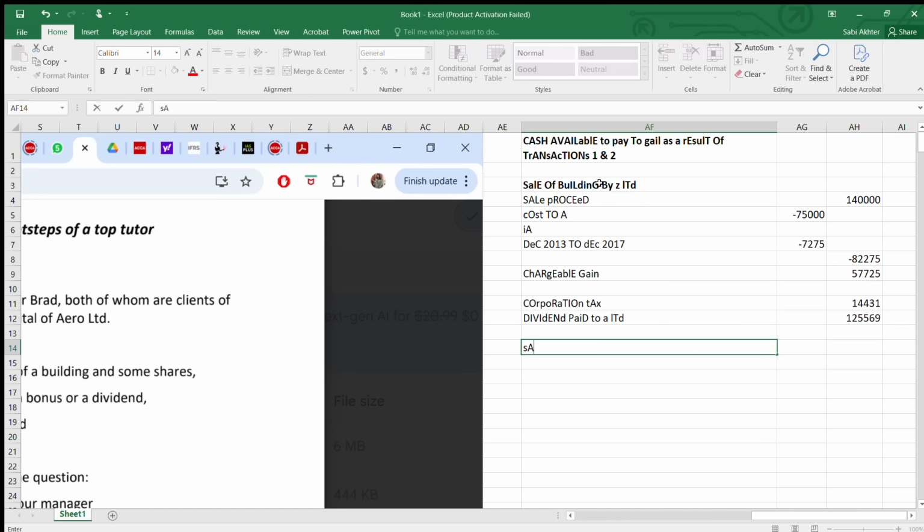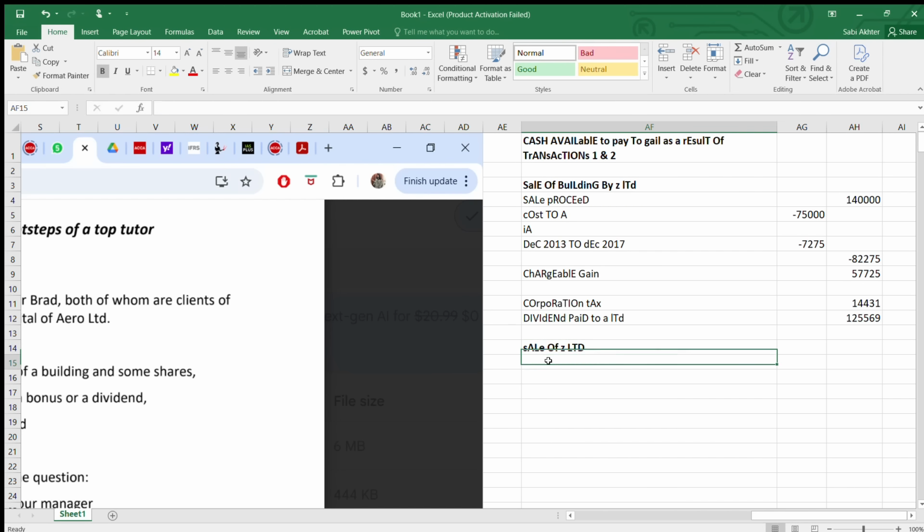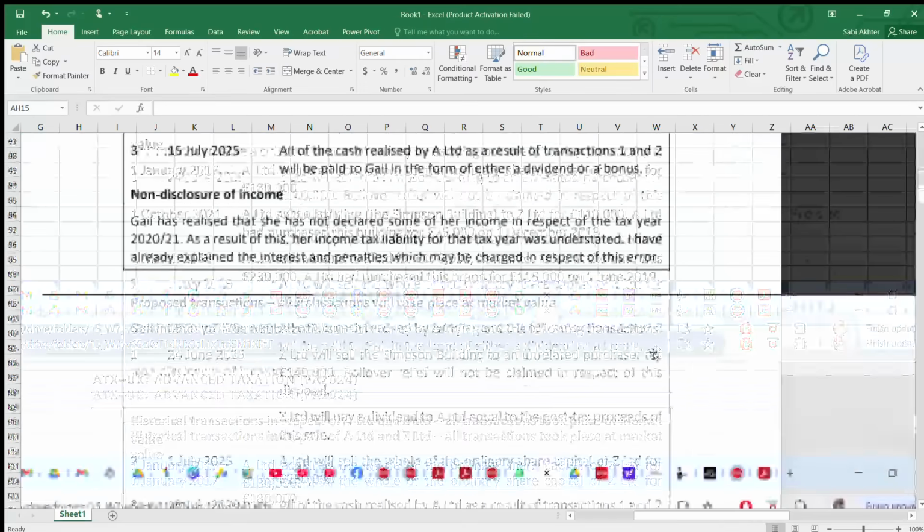So this is the sale of building, sale of Z Limited. This is in bold. Okay. So the sale proceed. They have already mentioned it, but let us go again.